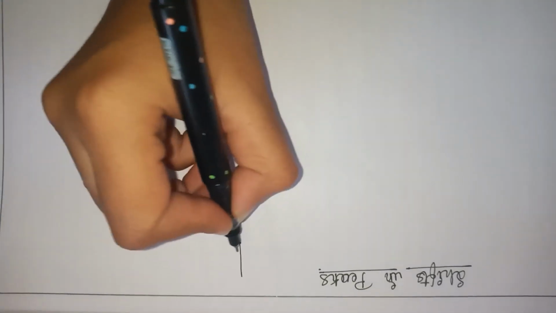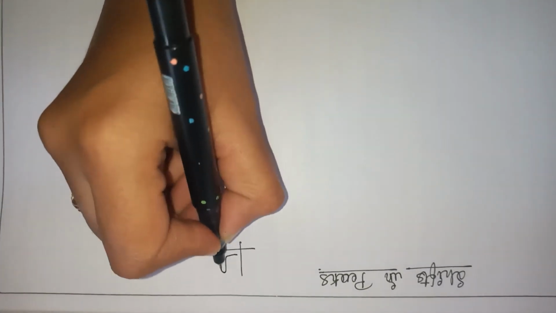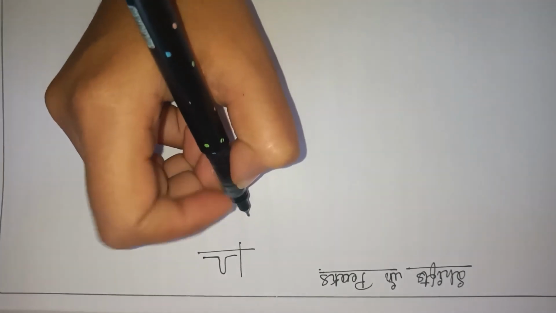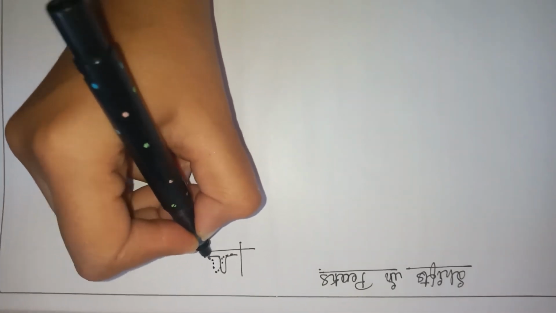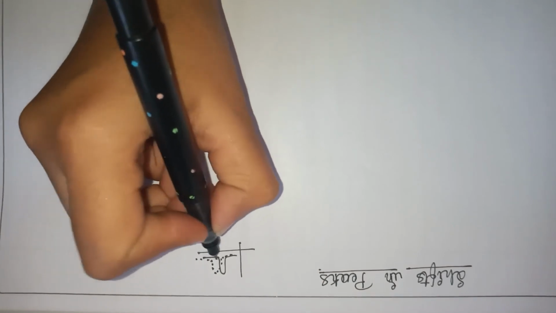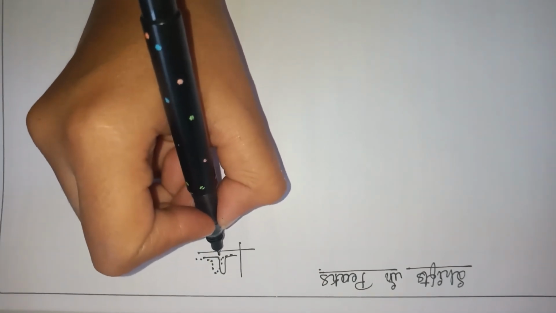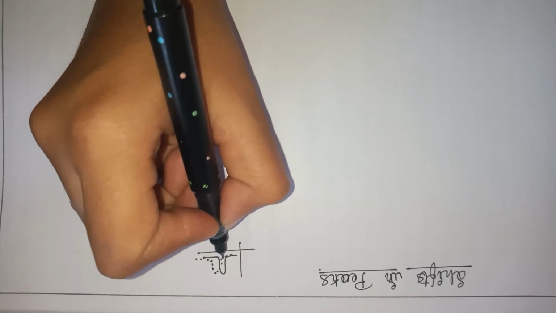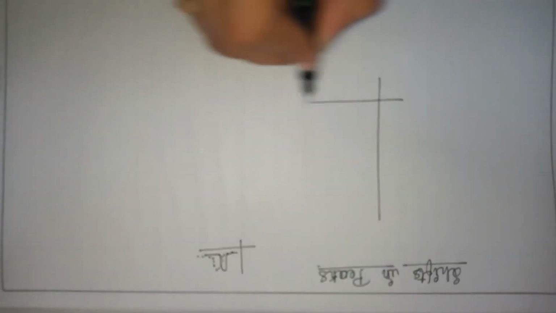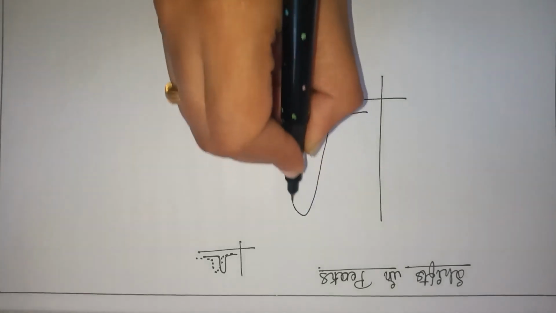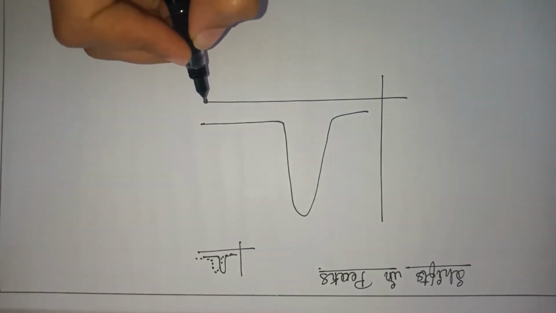Next we will discuss the shift in the peaks. We are observing a peak here. Sometimes there is a slight shift in the peak, so we do not get the peak at its actual position in the electronic spectra. For that we have a graph to explain the shifting of the peak.